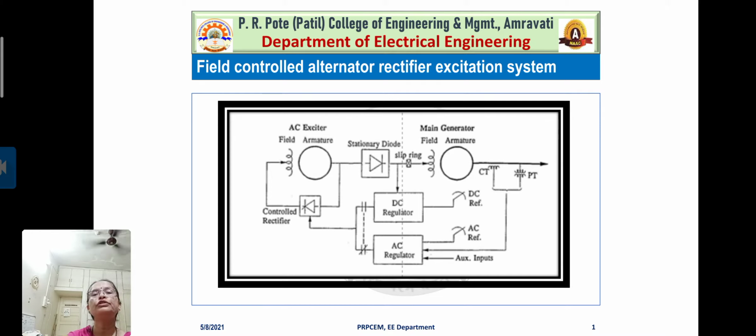The output of the AC exciter is fed to the field winding of the main generator, but between the output of the AC exciter and the main generator field winding there are stationary diodes and slip rings. So this block diagram is for the field control alternator rectifier excitation system.